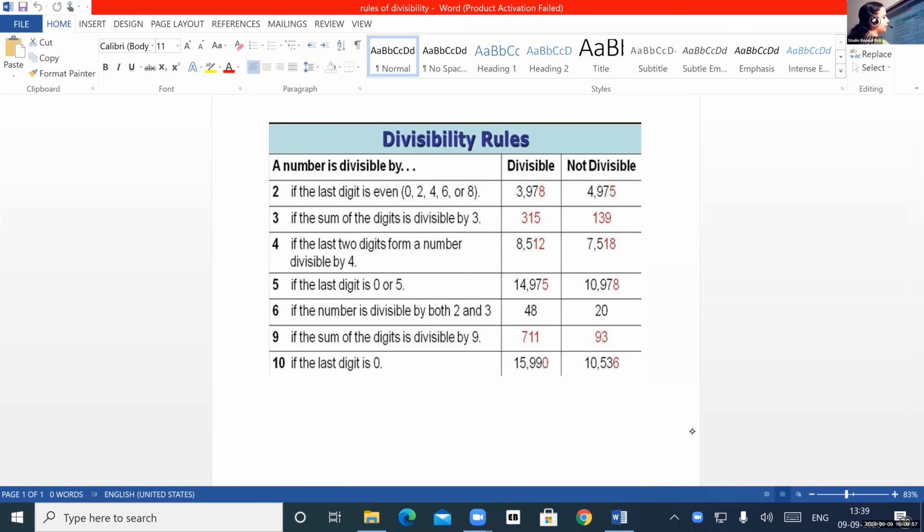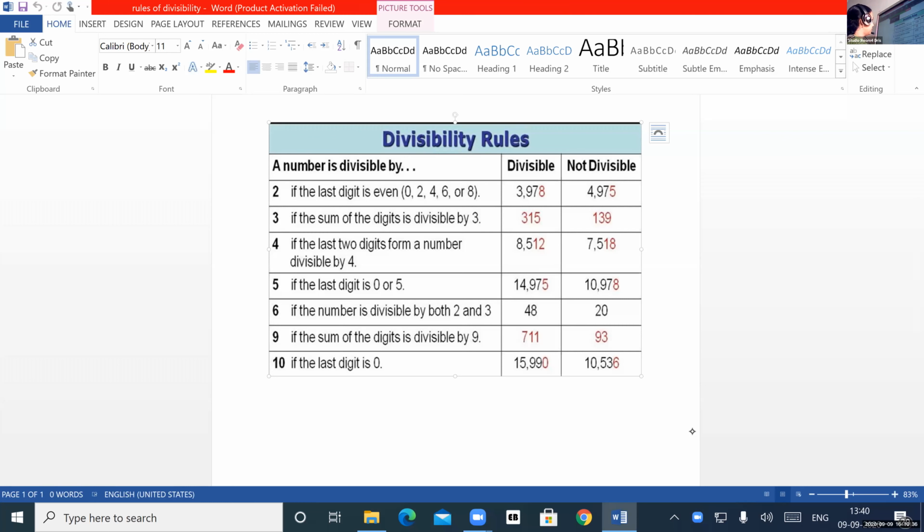Okay. Adinath, can you please unmute and tell me, is this 12 divisible by 4? Yes. That means this number 8512 is divisible by 4. What we have to do? You have to see the last two digits. What is it here? It is 12. Then that number is divisible by 4. Or if the last two digits are 0, then also it is divisible by 4.